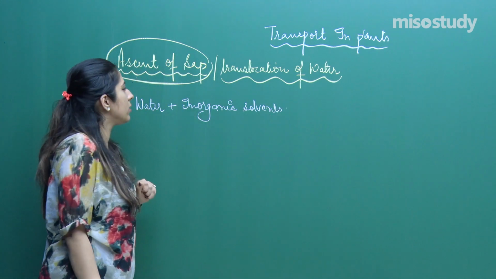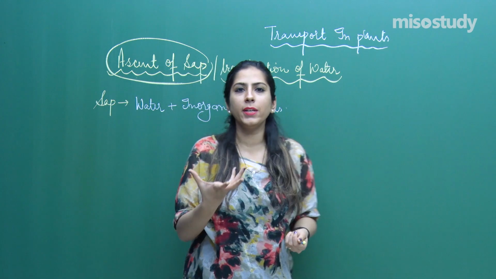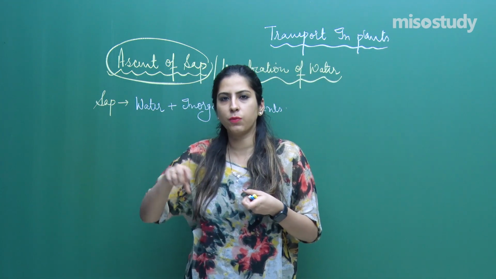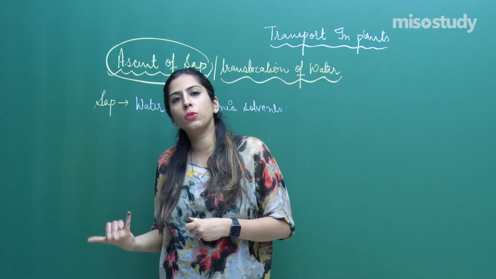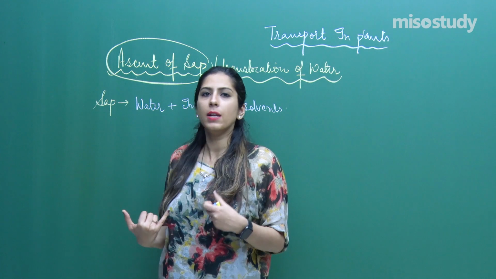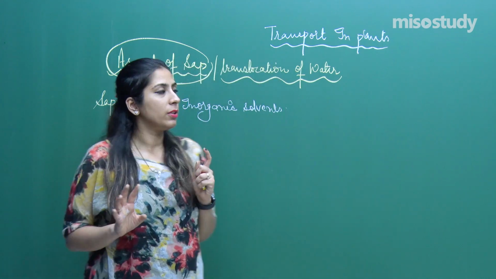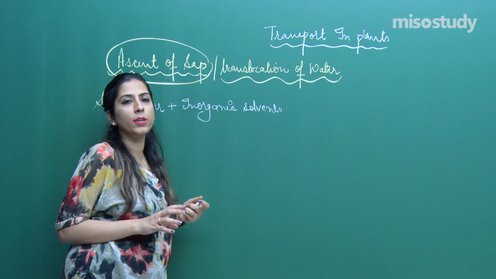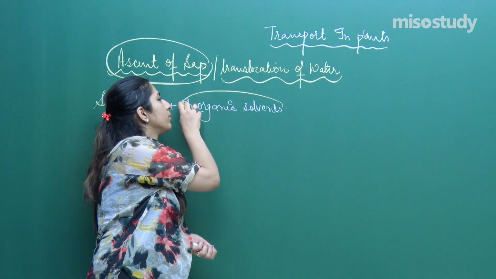They all constitute sap. When we talk about the sap, all the nutrients and all the water a plant gets, it gets from the roots only, that is from the soil only. The water which is available to the plant is called capillary water. The rest of the water is not available to the plant. Certain inorganic substances which are important for the growth of the plant are also absorbed along with the water, right?